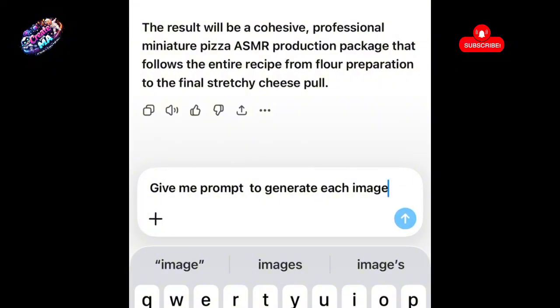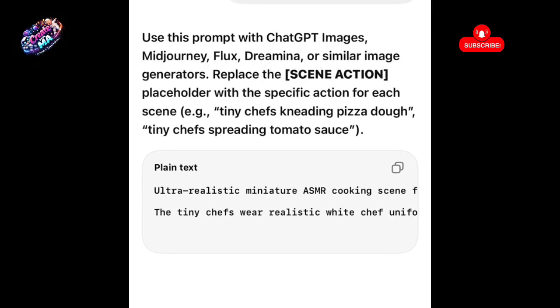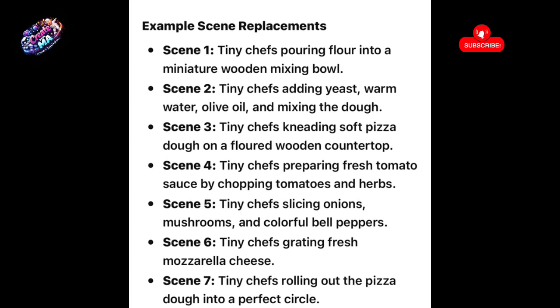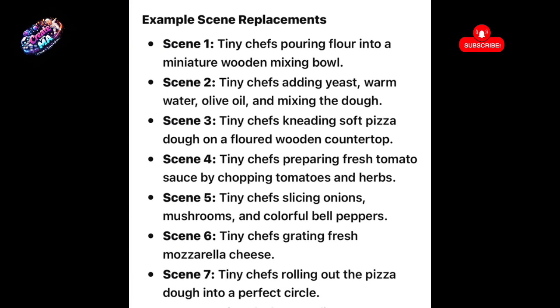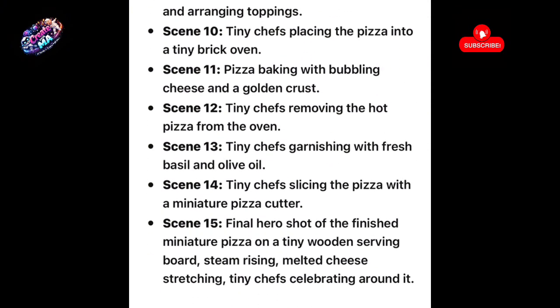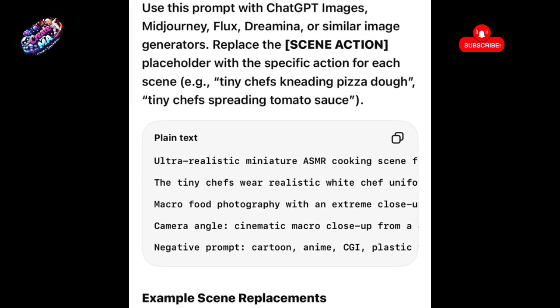So I requested that it give me a prompt to generate each step, and this is what it came up with: ultra realistic miniature ASMR. It broke it down into different simple scenes. So you can just go straight and request different topics you want to go into. When it gives you the topics, pick your own, either cheeseburger, normal burger or lasagna, and just go straight.